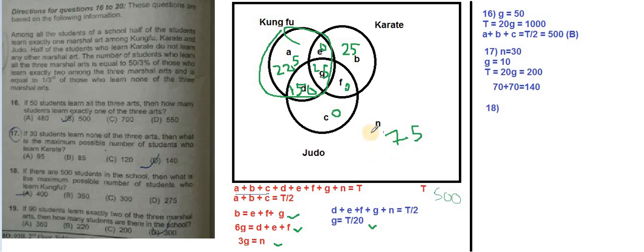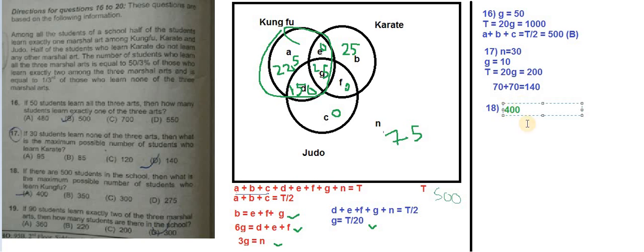And B is equal to E plus F plus G, we already checked that. And A plus B plus C is total by 2, this also we already used. So all the things are verified. So this is the final maximum arrangement we can make. Okay, and what was the question asking? The number of students who learn kung fu. So these all add: 225 plus 25 is 250, plus 150 is 400. So the answer for the 18th is 400.